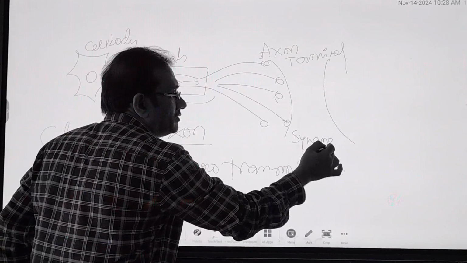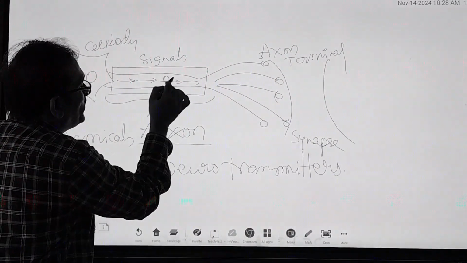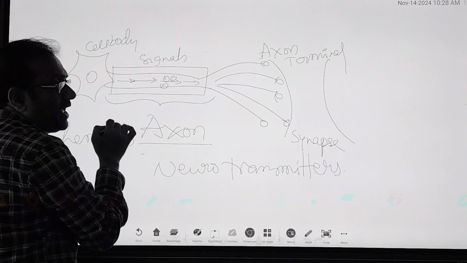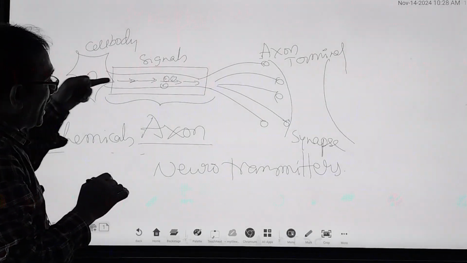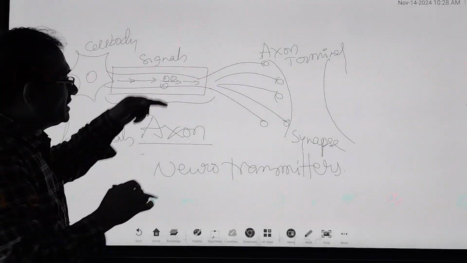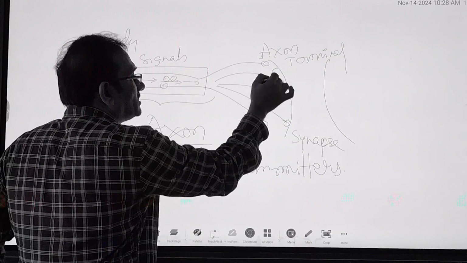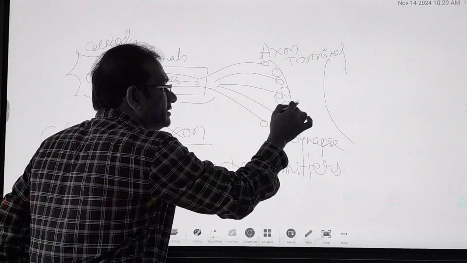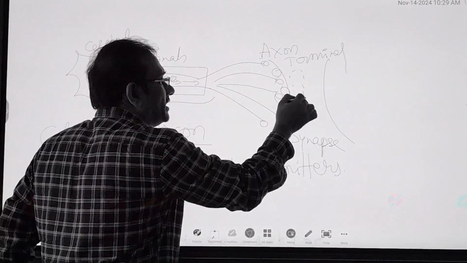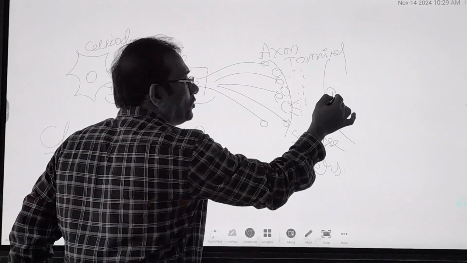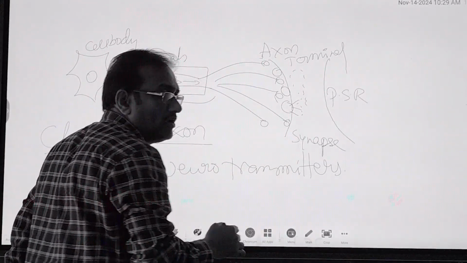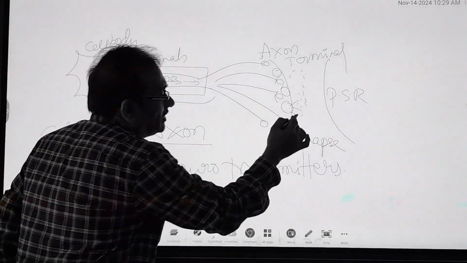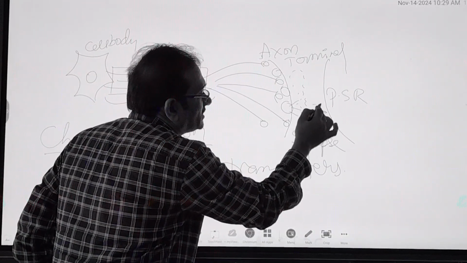The chemical bags present inside the axon carry the signals. They reach the axon terminal and release the chemicals into the synapse area. This is called the postsynaptic region. These chemicals go and touch here.